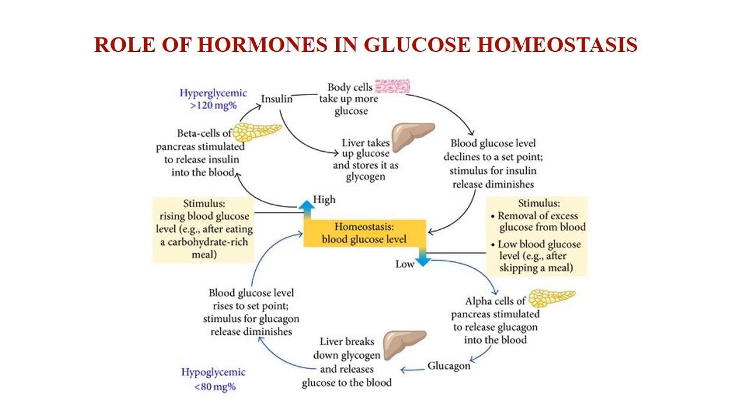The beta cells of the pancreas are stimulated by the increasing level of blood glucose, and therefore these beta cells of the islets of Langerhans release a protein hormone known as insulin. This protein hormone insulin is secreted into the bloodstream.